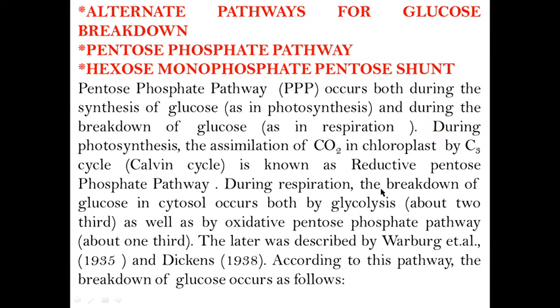During respiration, the breakdown of glucose in the cytosol occurs both by glycolysis, which accounts for around 2/3, as well as by the oxidative pentose phosphate pathway, about 1/3. The latter was described by Warburg et al. in 1935 and Dickens in 1938. According to this pathway, the breakdown of glucose occurs as follows.